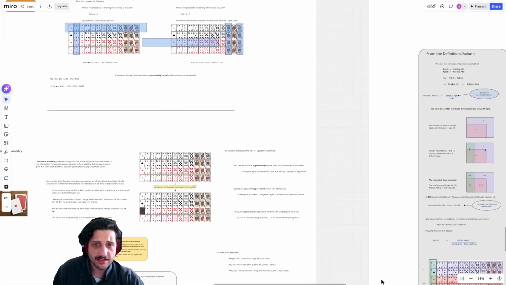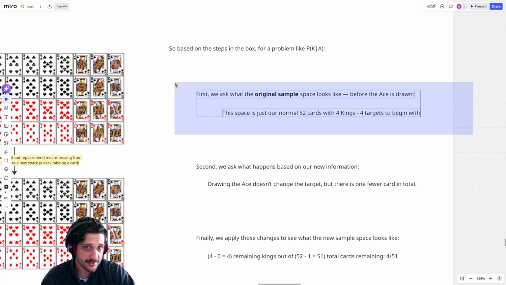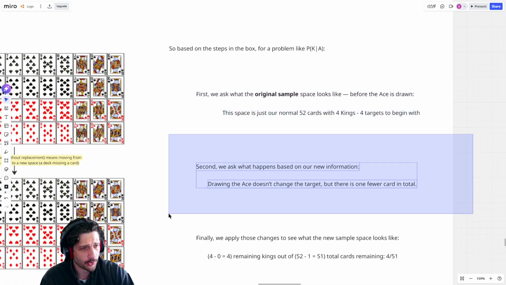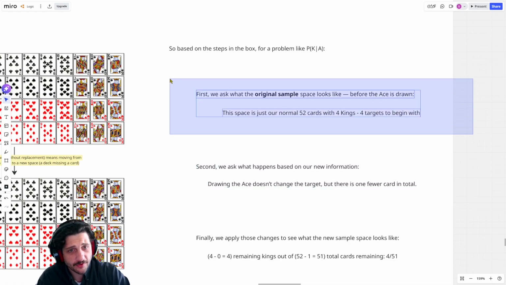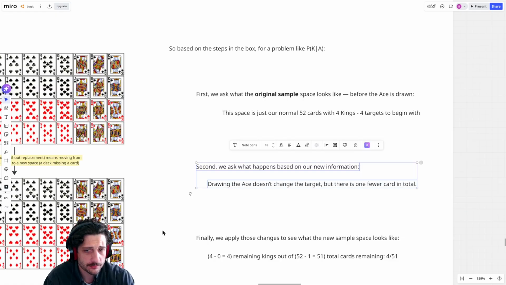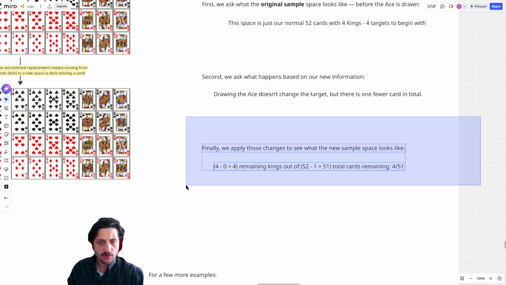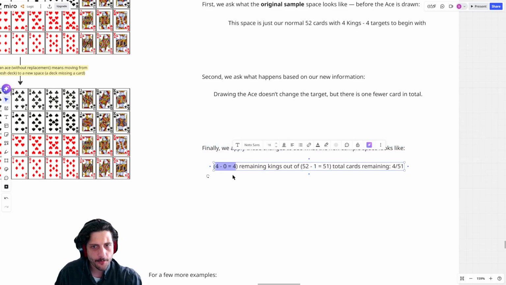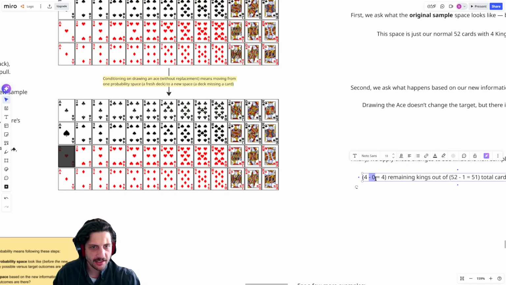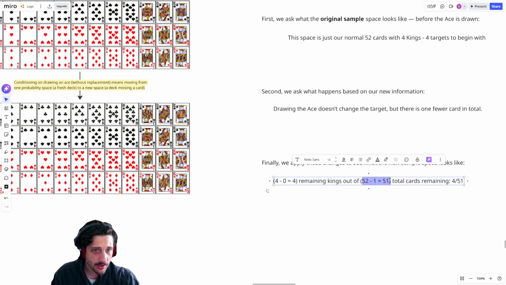So this second step in doing the conditional probability is to say, okay, you knew what your original total was, but now what does your new total look like? Your original total was 52 cards, but your new total is just 51 cards. There's one fewer card in total. We've seen that they changed the total by taking one out, but did they take out any of my target cards? No, it's taken out 0 of the kings. So I still have 4 kings remaining, but it has taken out 1 of the total cards.